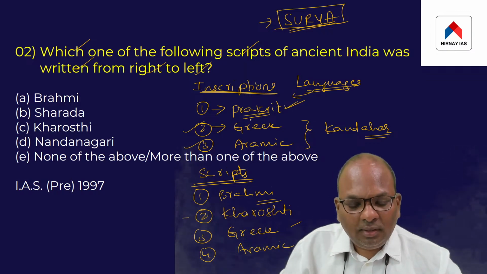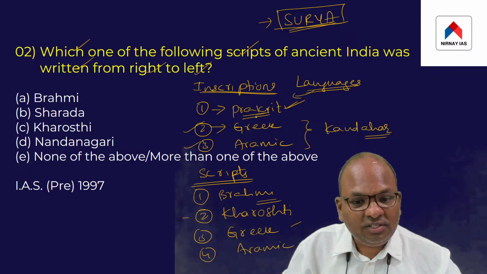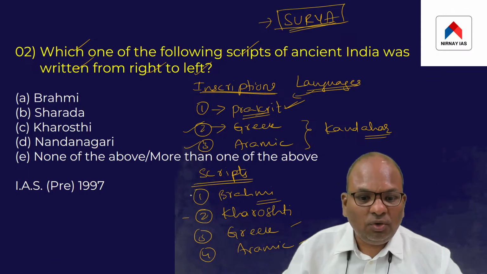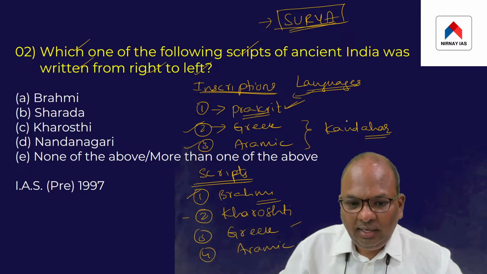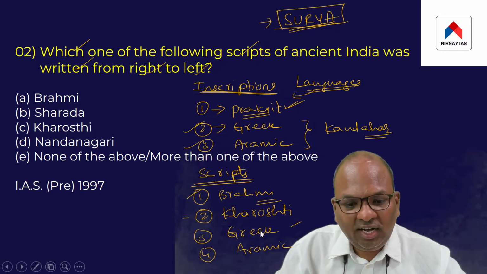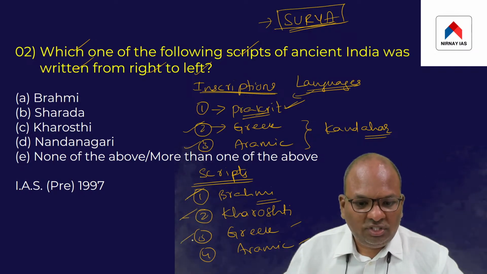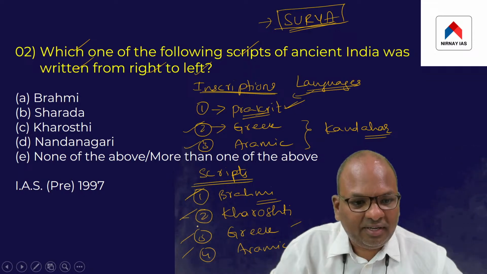Ashoka used mostly Prakrit language for his inscriptions, but the script which he used was Brahmi. So these are the 4 different scripts used by Ashoka: Brahmi, Kharoshthi, Greek, and Aramaic.